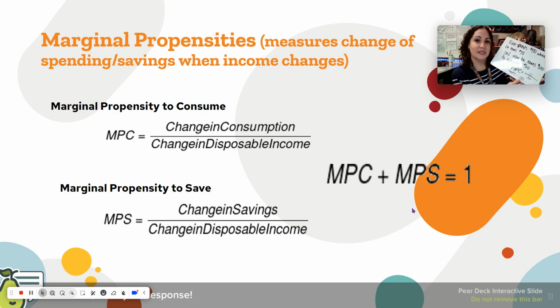And if that's MPC, I can easily say that MPS, because I know that MPC plus MPS is always equal to 1 if you add them together. And if MPC is 0.3333, MPS is going to be 0.66, repeating. And so remember, MPC plus MPS is always equal to 1. All right, let's do one more.